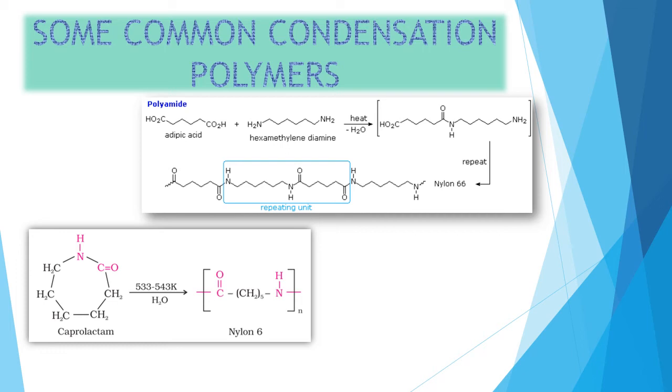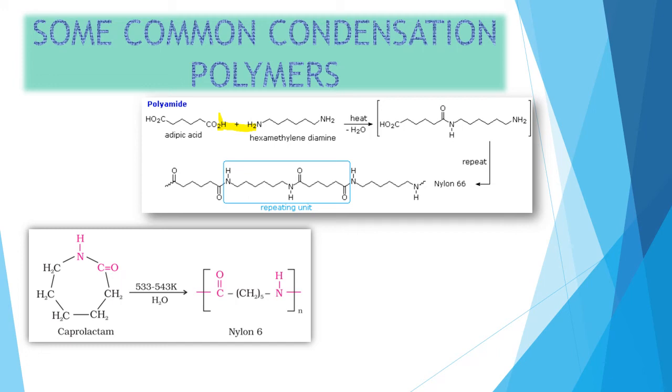Now here you can see this is adipic acid, as I told you, right? It has 6 carbon atoms: 1, 2, 3, 4, 5 and 6. And this is hexamethylene diamine, where we have 6 methylene groups, that is CH2 groups, and at both ends it is attached with NH2. Now how does this reaction take place? By removal of water. So how is the removal of water taking place? It takes place with respect to this.